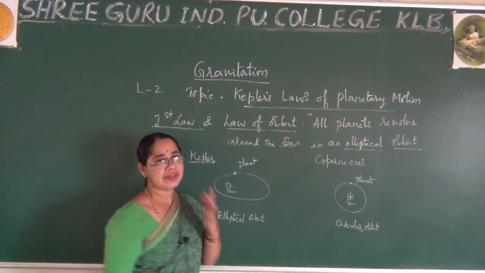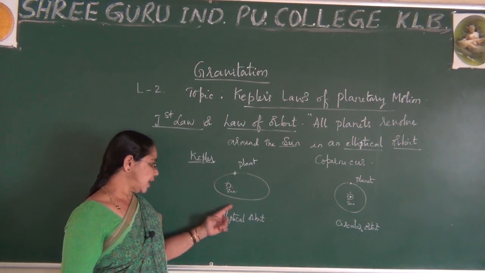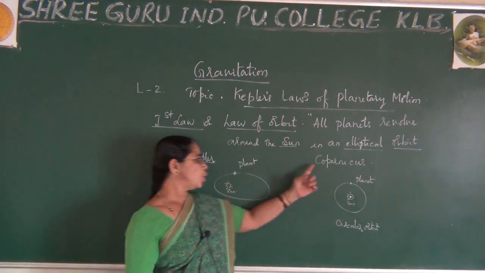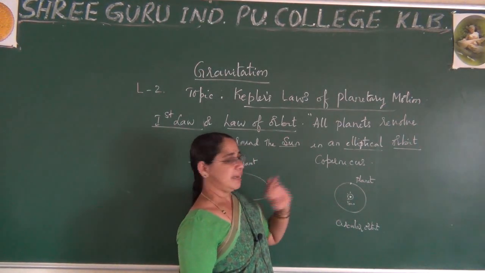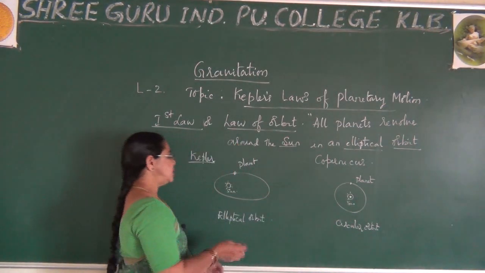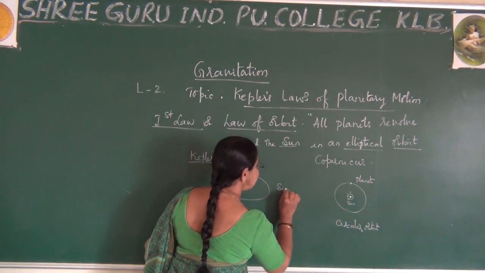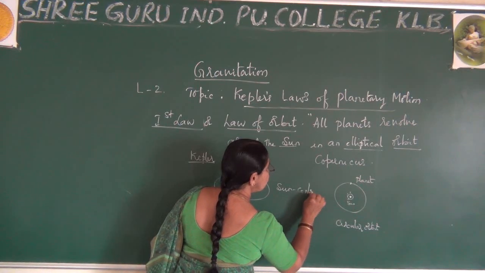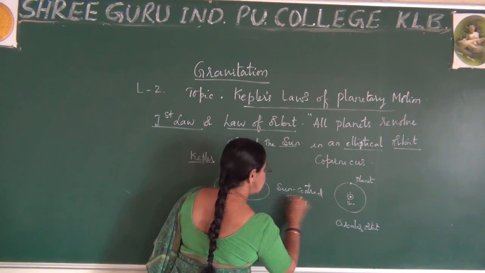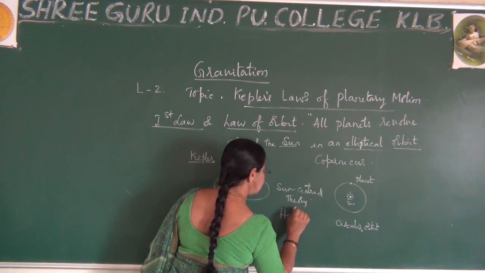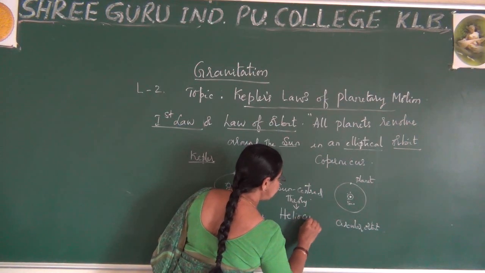What changes you observe in this? According to Kepler, he has used an elliptical orbit. According to Copernicus, he has used a circular orbit, right? But remember, in both cases you observe sun-centered theory, which is called heliocentric theory.